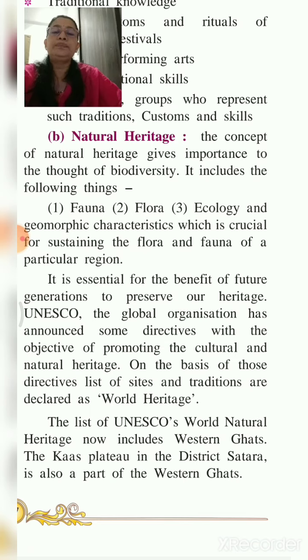Now again, you must have learnt in geography that different types of plants are seen in different regions. The plants which are seen in the polar regions are not seen in the tropical regions, and those which are seen in the tropical regions are not seen in the equatorial regions. So there are so many different types of plants which grow naturally in different areas depending upon the geographical conditions.